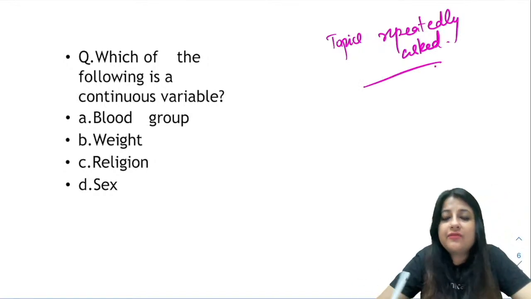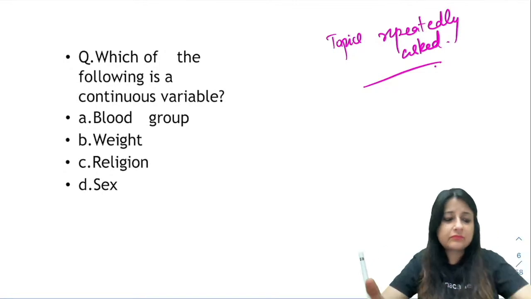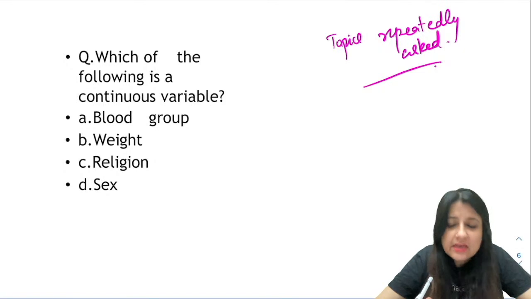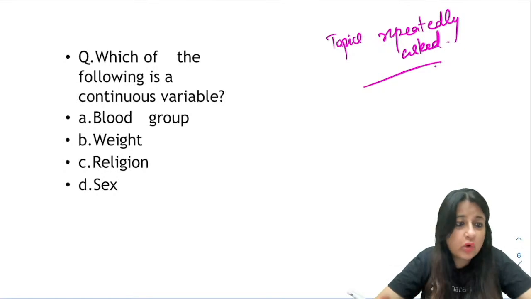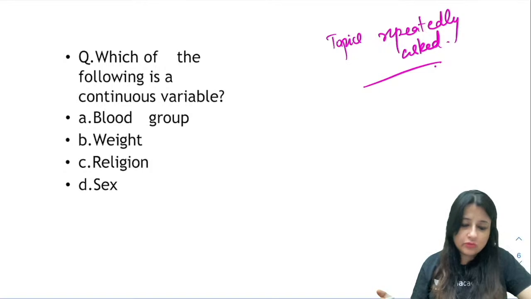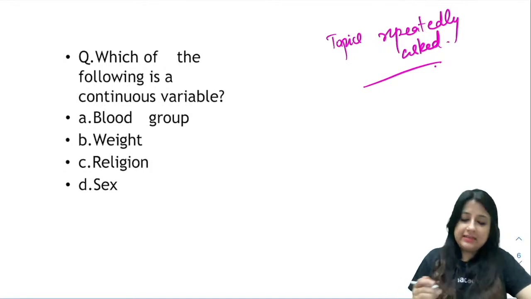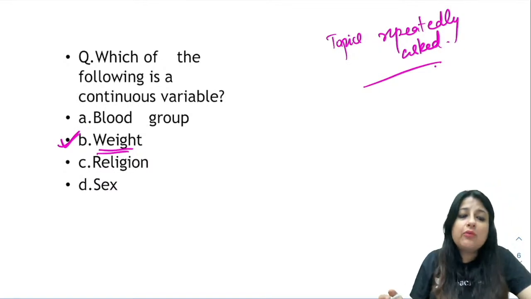So the first one, of course, is the types of variables. What is your answer over here? Which of the following is a continuous variable? Blood group, weight, religion, or gender, sex? Very good. So you all know now that the continuous variable, of course, over here is weight. Now why is weight a continuous variable over here?